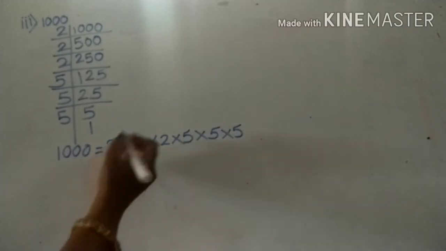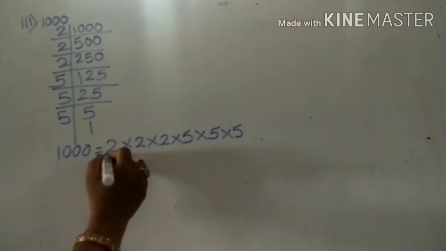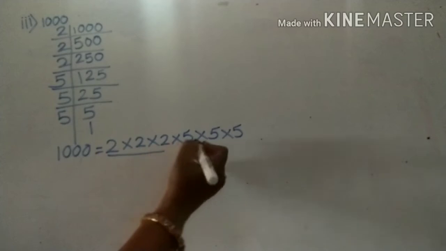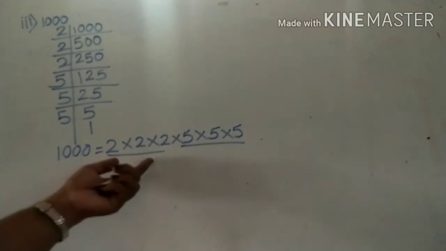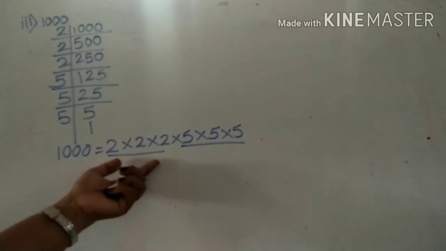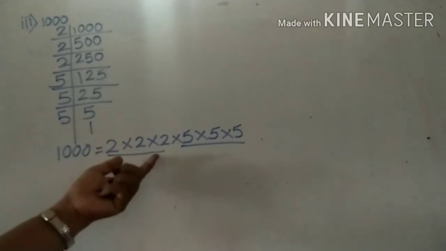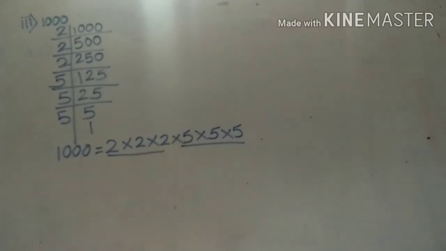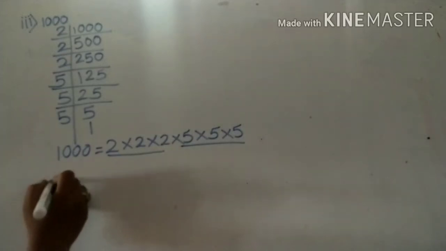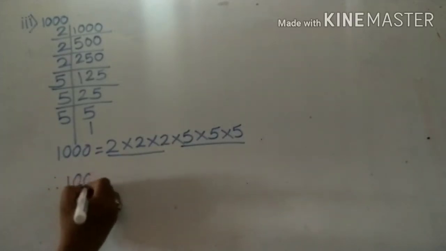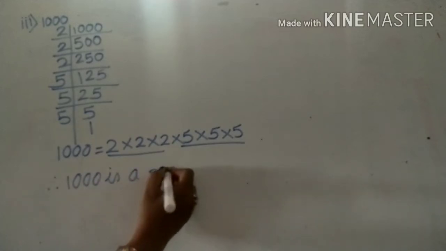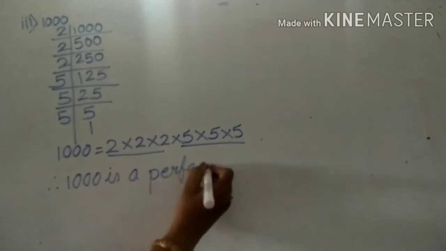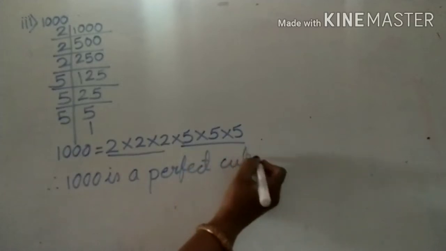Means it is in equal factors in triplet form. This is one group. This is second group. For a perfect cube, always we have to take the factors in groups of 3. Therefore 1000 is a perfect cube.